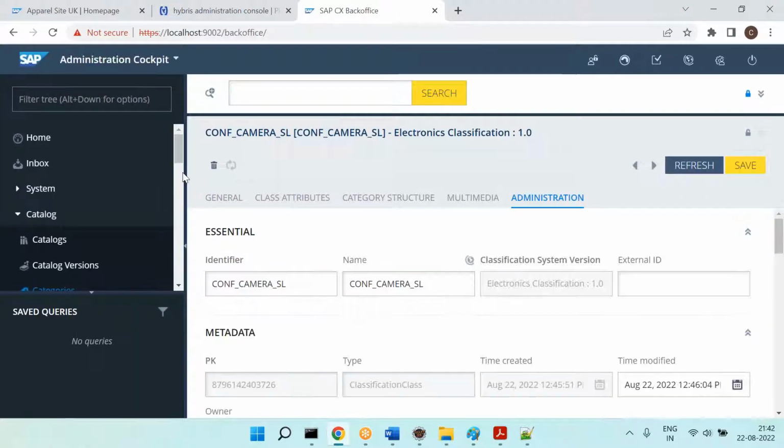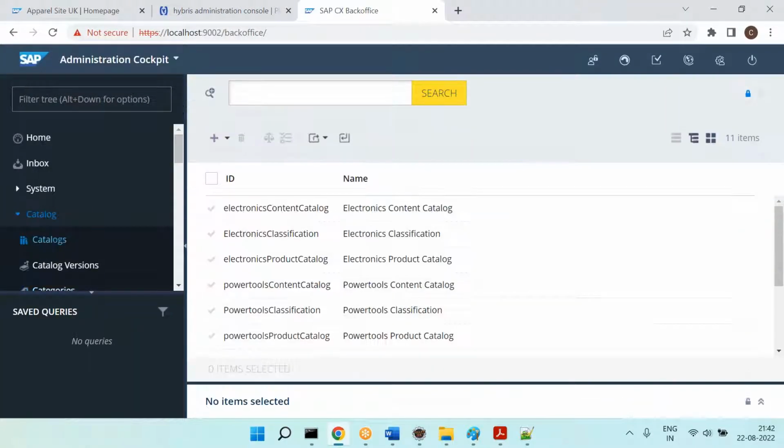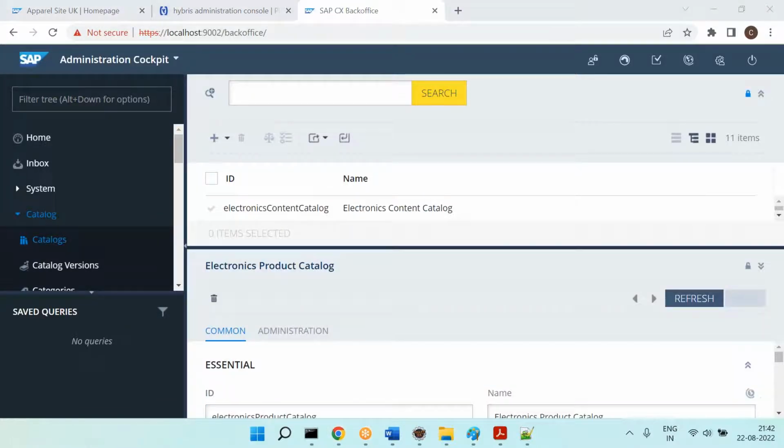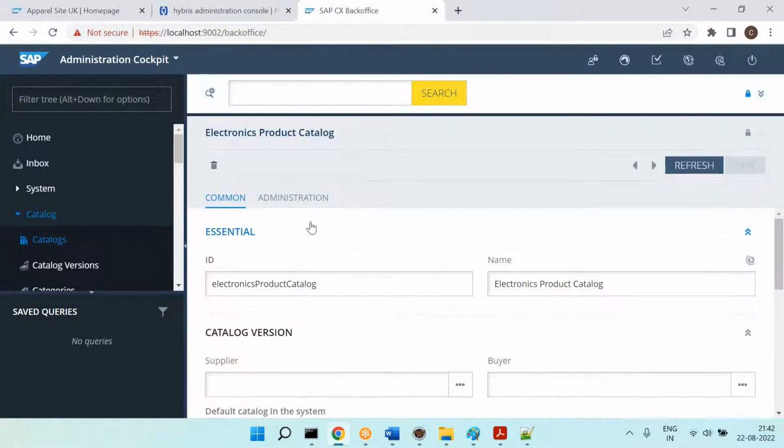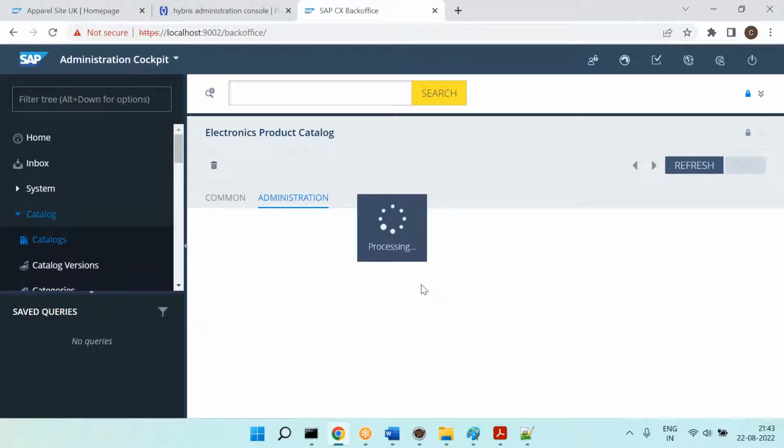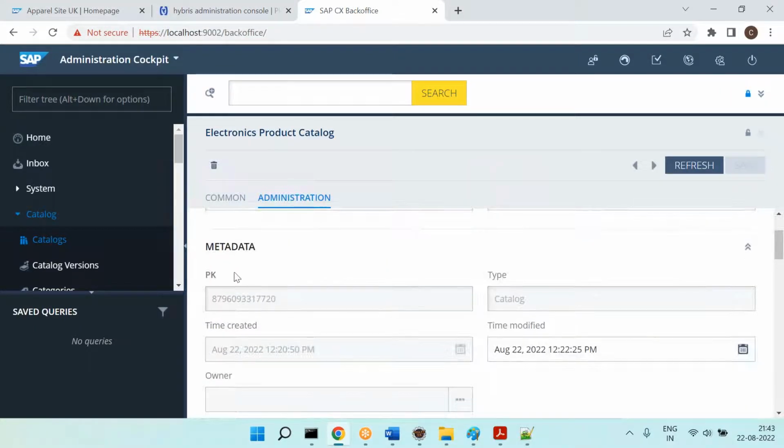Every record will have the unique PK number. So therefore, go to the record. Let's say there are so many records here, right? This is one record, this is one record, and so on. Go to the record and go to the administration. You can see the PK number.